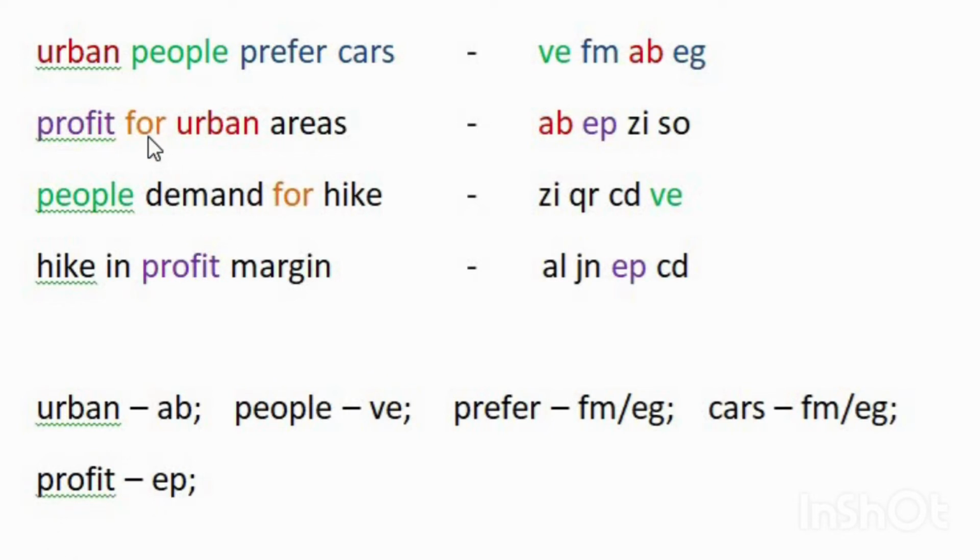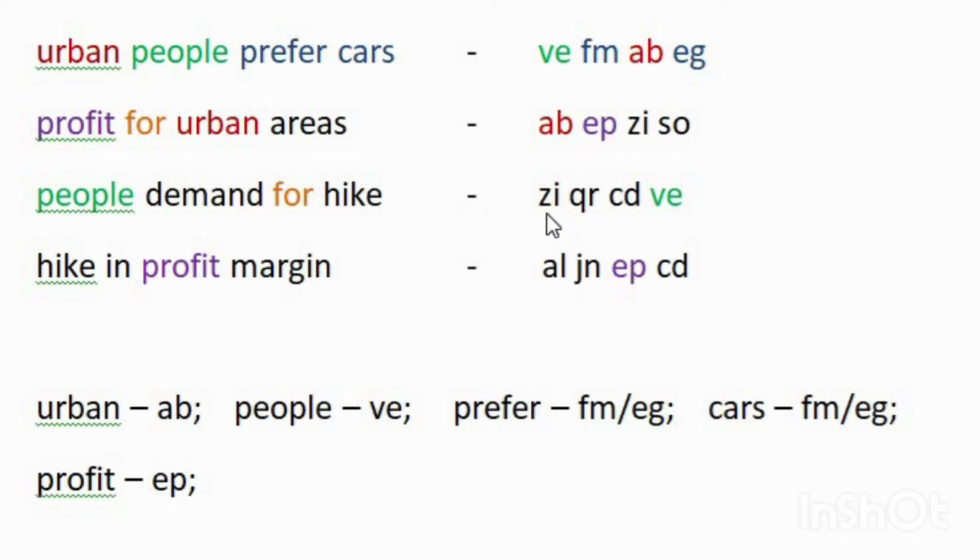Now when you look at the word for, it is present in the second line and also in the third line. That means there is a code which is similar in both. ZI and SO are the remaining codes in the second line, because AB is the code for urban and EP is the code for profit. And in the third line it is ZI, QR, CD.